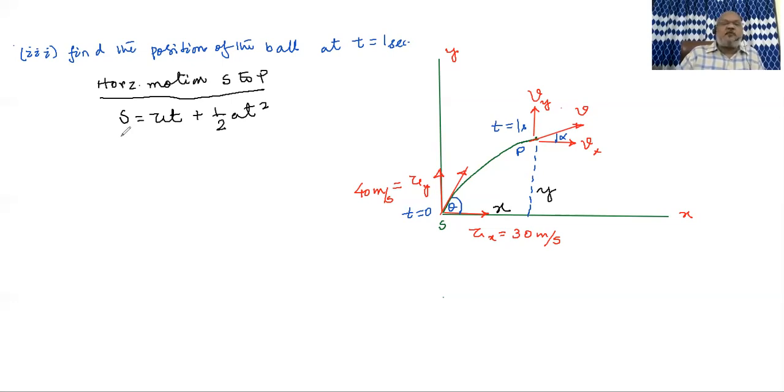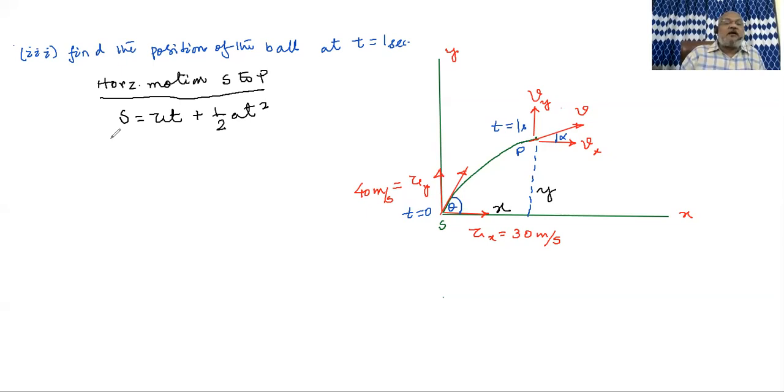But it is displacement for whom? For which body? For which motion? But the moment you put in a heading, then S becomes meaningful. Here S strictly means horizontal displacement because you are studying horizontal motion, and that is from S to P, which we have already marked as x.